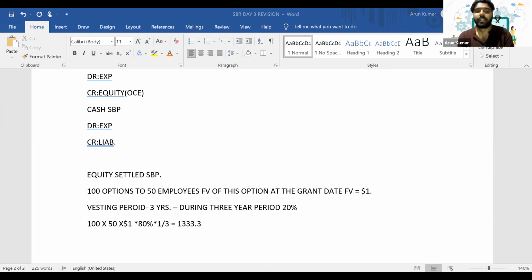Then we consider that it is $1. Then we should consider the percentage of employees expected to exercise this. So 20% will leave, and we need to recognize the expense for the remaining 80%. So 80% into 1/3. Is it clear?